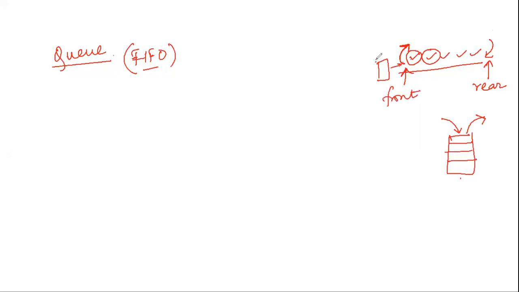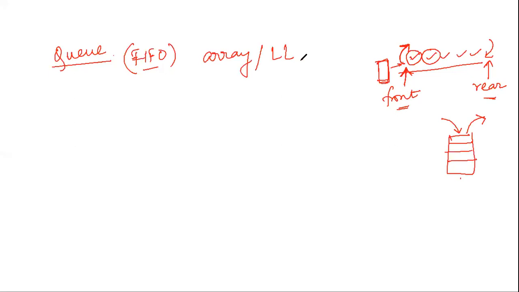Now tell me, the front at the ticket counter is this person, who is deleted after he has received the ticket. So the end from where we delete the elements we refer to as front, and the end from where we insert elements we refer to as rear. Okay. And like stacks, queues can also be implemented using an array or using a linked list. Now, array and linked list are two basic types of data structure.